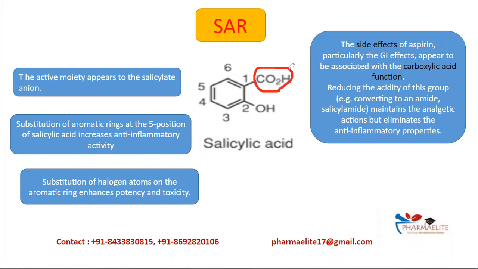So this carboxylic acid group is mainly responsible for all the GI side effects of aspirin. So by reducing the acidity of this group, that is by converting it to an amide, so converting this salicylic acid to salicylamide, it will maintain the analgesic action, but it will eliminate all the anti-inflammatory